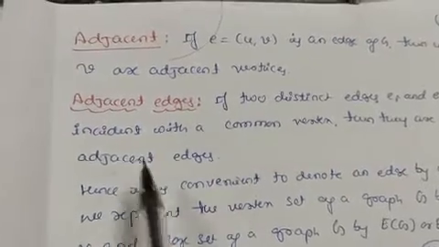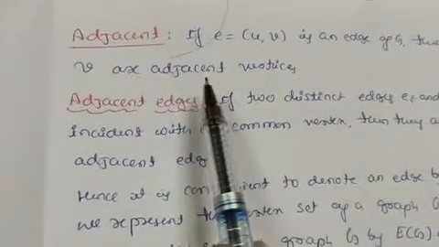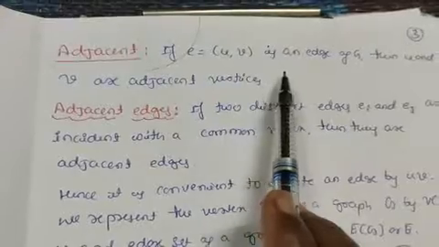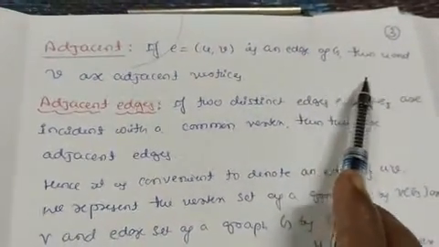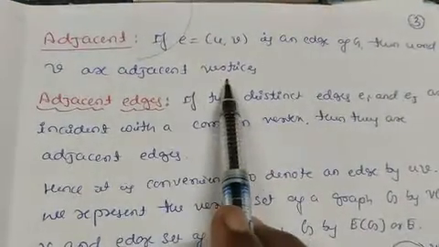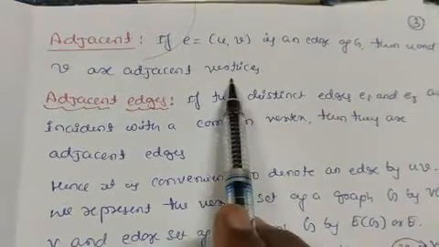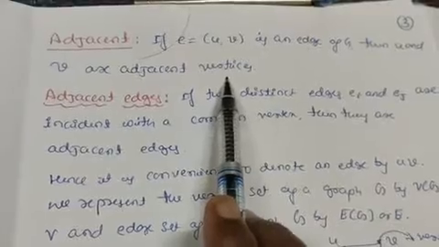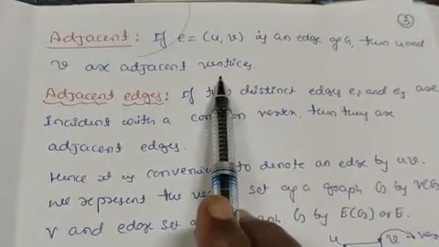Next let us take one more definition, adjacent. If E is an edge which joins the vertices uv of G, then u and v are adjacent vertices. This means that if two points are joined by an edge, then those two points are said to be adjacent.